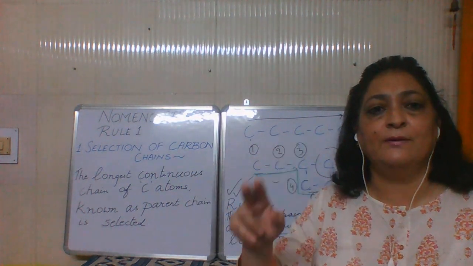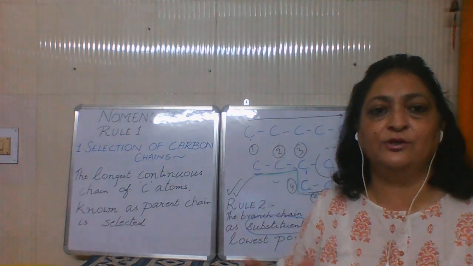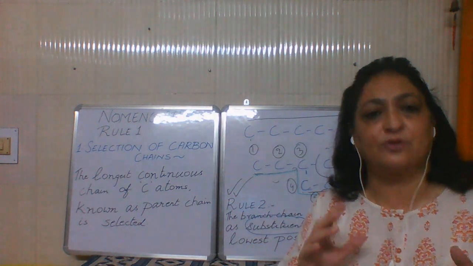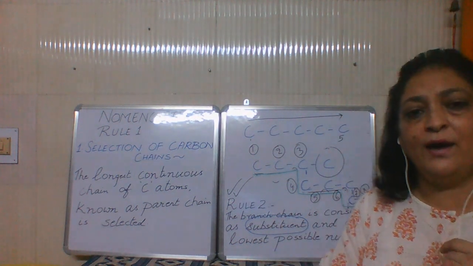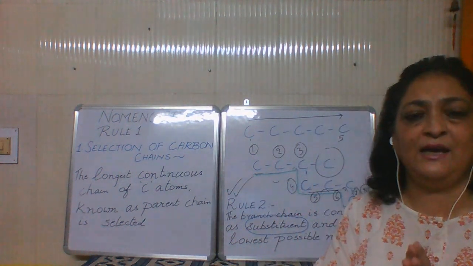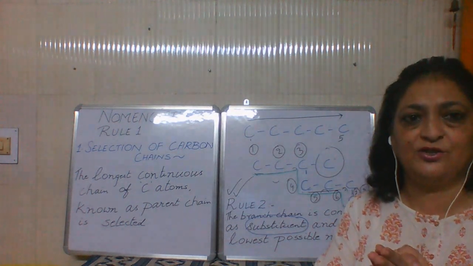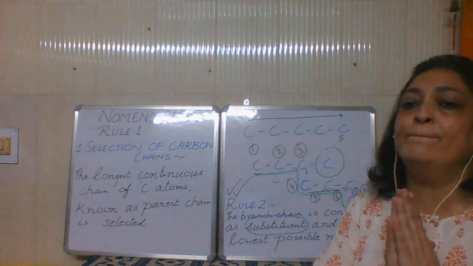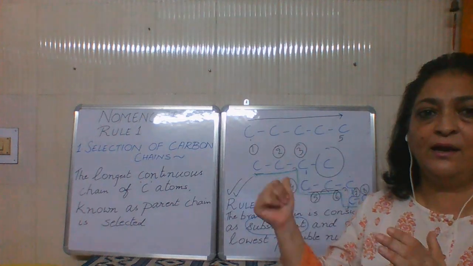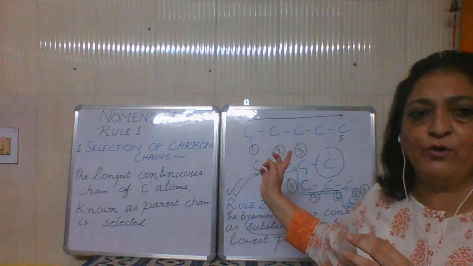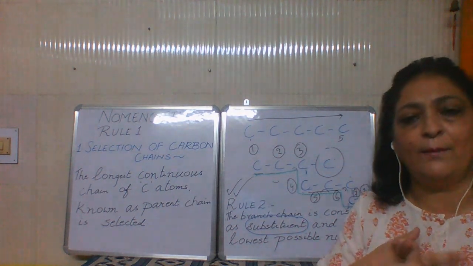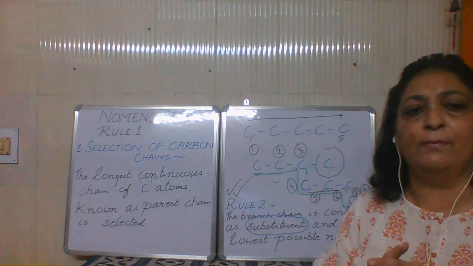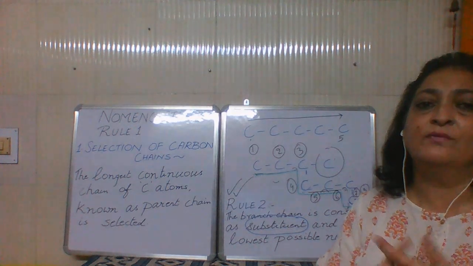Secondly, the carbons which you do not touch during your journey are called substituents, or they are considered as side chains. And now when we are numbering the chain, we have to see that the substituent or the side chain should get minimum possible number. I gave you an example. I tried numbering from left to right and right to left. Once I gave it number 3 and once I gave it number 6. So the correct number should be number 3. That is our rule number 2.